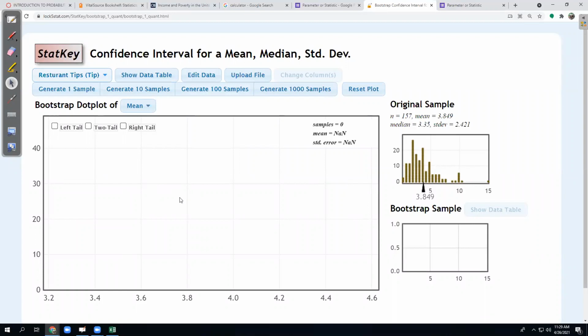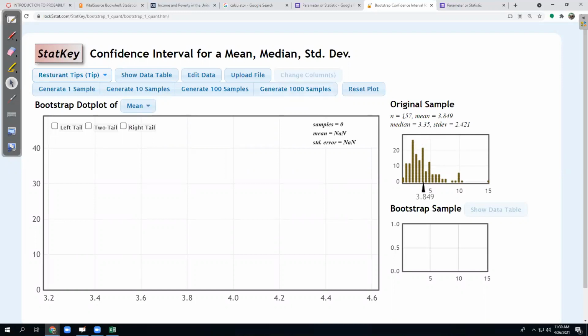So what I want to do here is come up with an estimate for average tips in this restaurant in general, not just based on this. I think this is from one day at the restaurant. So to do that, we're going to generate a whole bunch of samples based on this one. And this is the idea of bootstrapping.